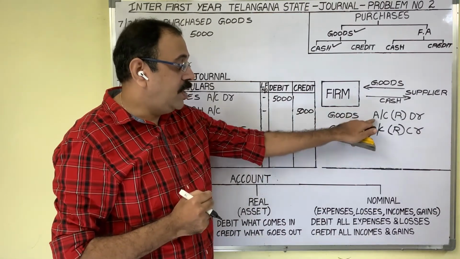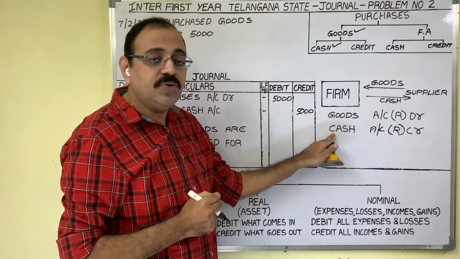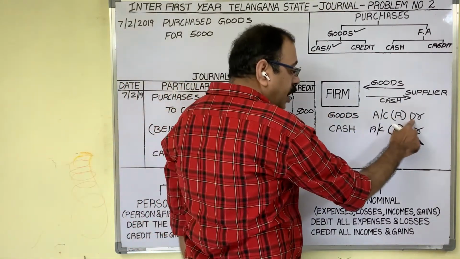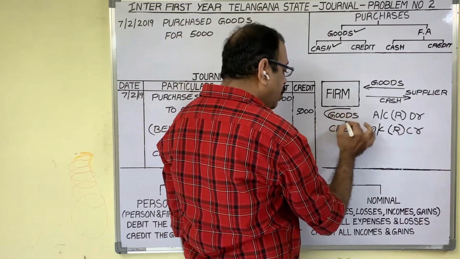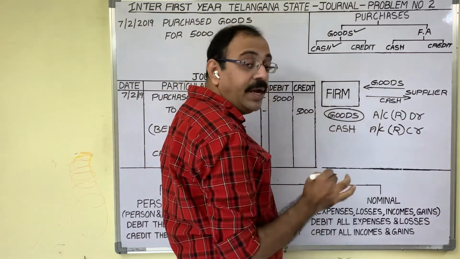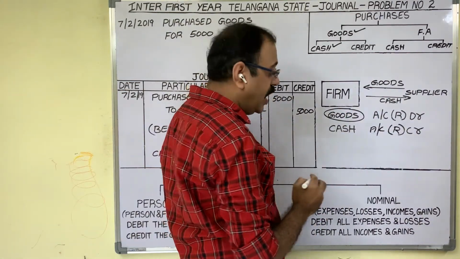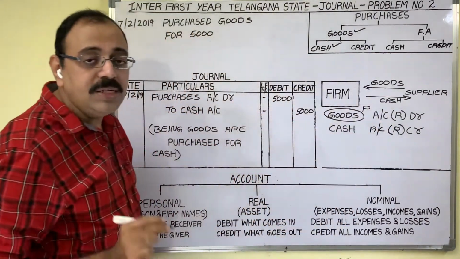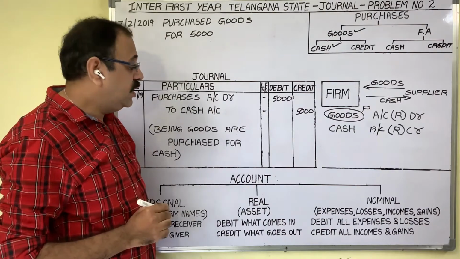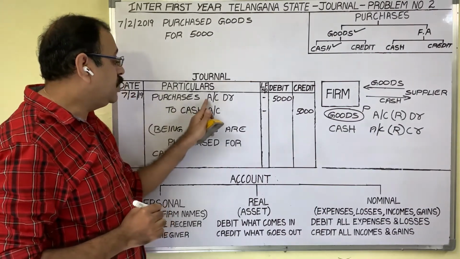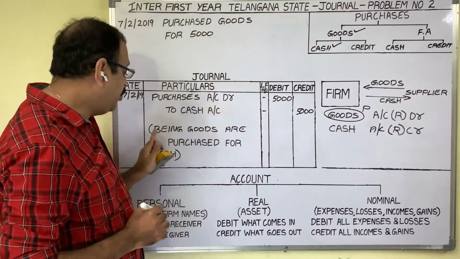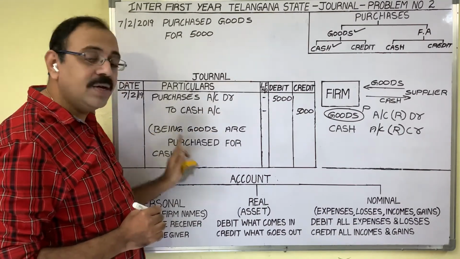Goods are coming, debit goods account. Cash is going, credit cash account. When goods are coming in debit, instead of writing goods word, we should write transaction name. Transaction is purchase transaction. So debit is purchases account. Then final entry is purchases account debtor to cash account. Narration: being goods are purchased for cash.